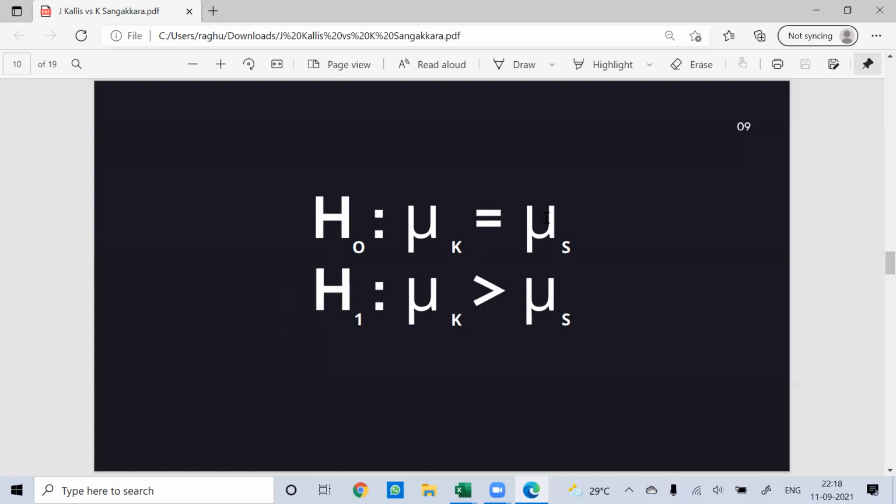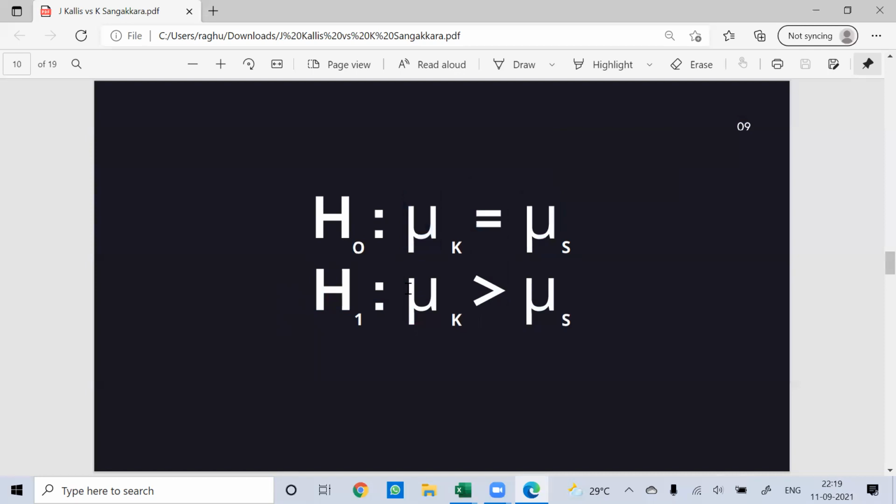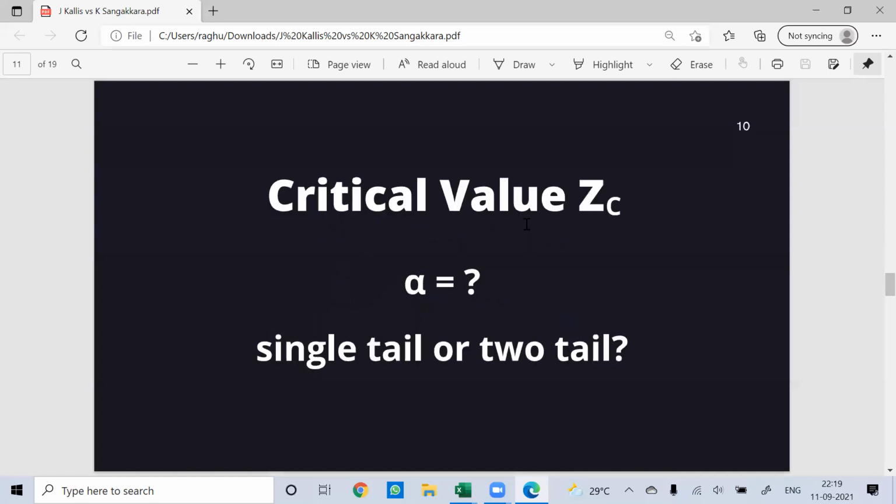But it's about how you state it. So here we are saying that there is no significant difference between those two people. Our only target is to prove or disprove if Kallis is better than Sangakkara. So if it is proved, we would say Kallis is better than Sangakkara. If it is not proved, we would say Kallis is not better than Sangakkara. We won't say that Sangakkara is better than Kallis. So that is the difference here. So these are the null and alternate hypotheses.